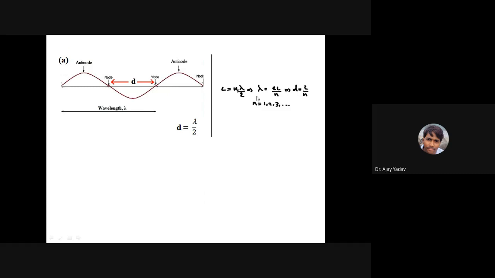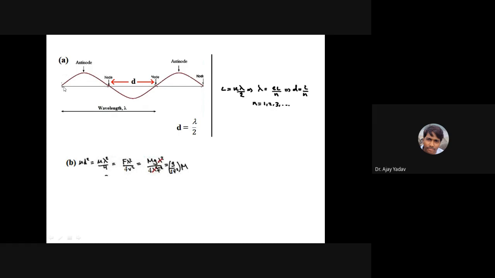So what will you get then? You know this simple basic from your previous classes. The small d, the distance from node to node, can be expressed in this form, capital L by n, where L is the length of the string from the point where the oscillator is attached to the rim of that particular pulley. So I can write this mu into d square. Since I know d is L by n, I can replace it by mu into, and d is lambda by 2.